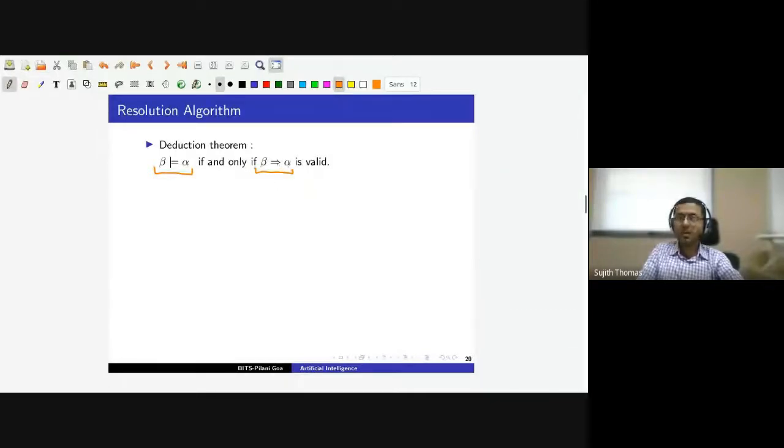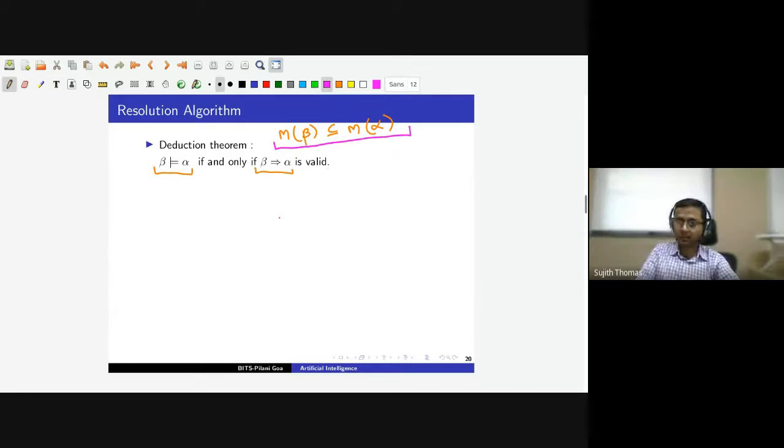If beta implies alpha is a tautology, then the models where beta is true must be a subset of the models in which alpha is true, because whenever beta is true, alpha must be true. Which means the models that satisfy beta must be a subset of the models that satisfy alpha, which is actually the definition of entailment. So this means beta entails alpha.